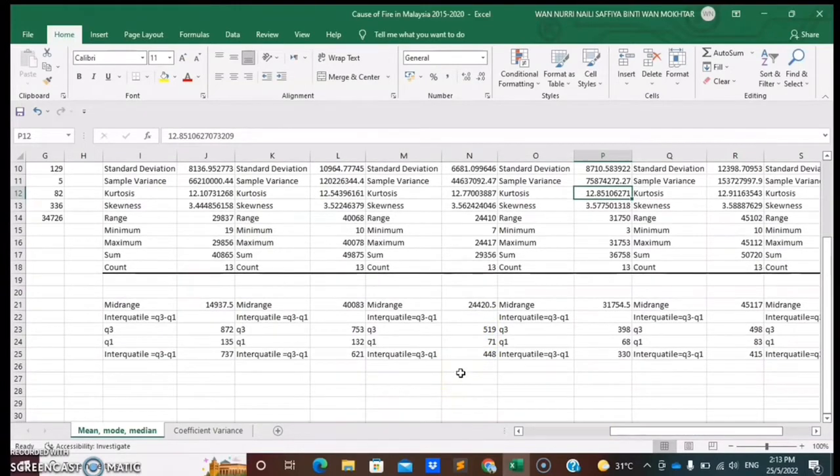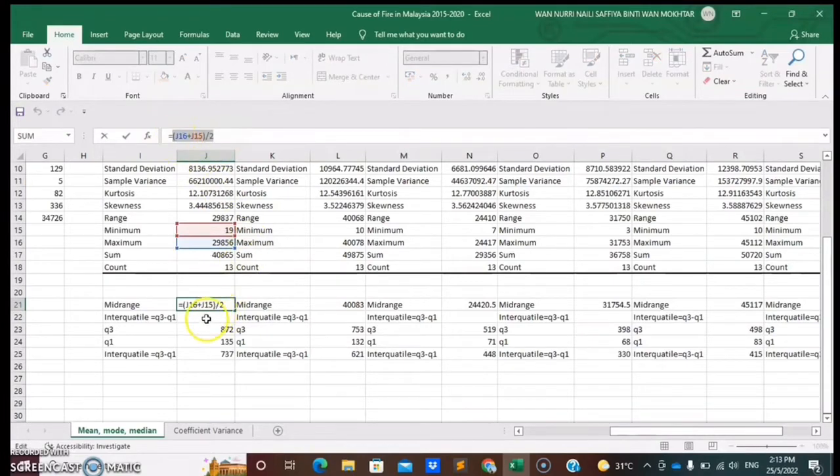As for the mid-range, to get the value, I have to calculate by selecting the maximum value, plus the minimum value, and then divide by 2. As you can see here, I will get the value by adding and dividing by 2.